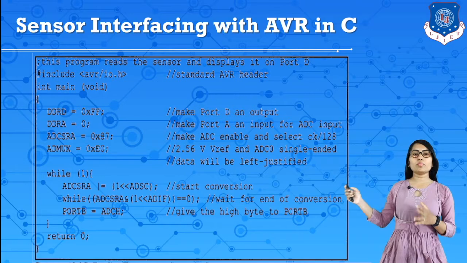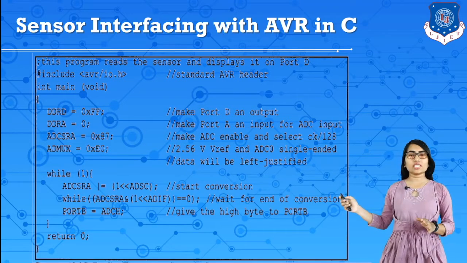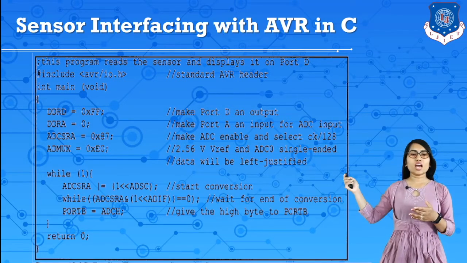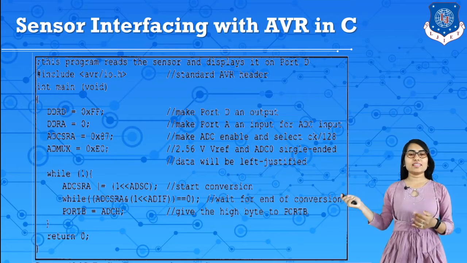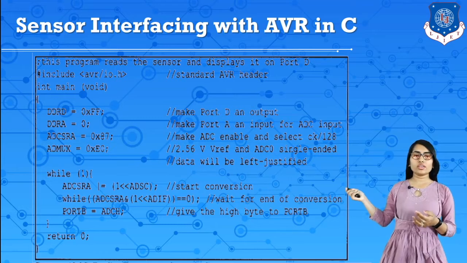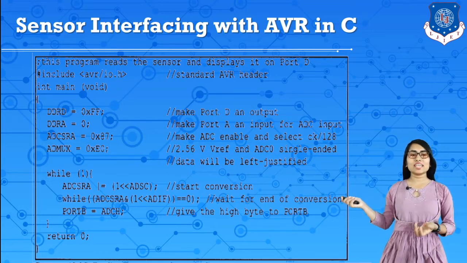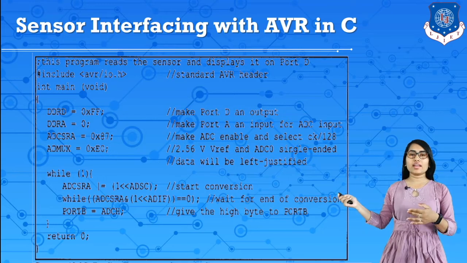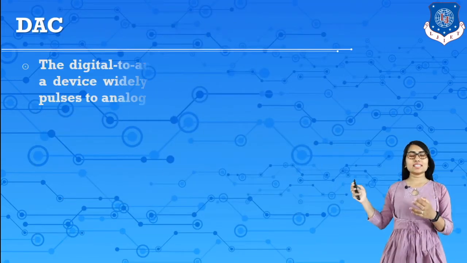Now this is the same program of a sensor interfacing with AVR for temperature sensing in C. So make D output, A is an input, then initialize the values for selecting ADC for the internal voltage supply of 2.56 and write all the ADC registers like this, and then check for the conversion. So here start the conversion, then wait for end of conversion. So after end of conversion it sends the data, and whatever data it senses it sends to port D. So this is how this sensor can interface with AVR and capture the data and send to ports.